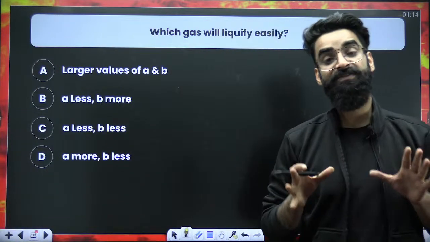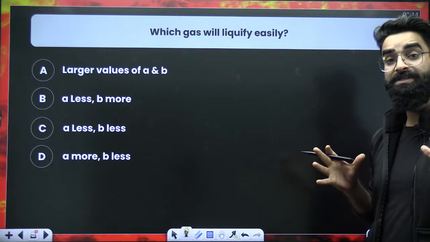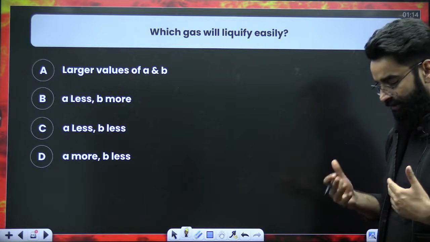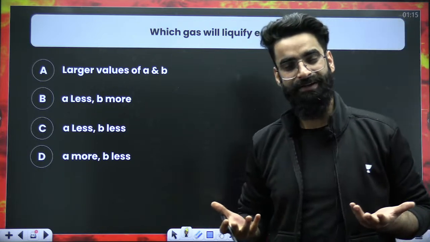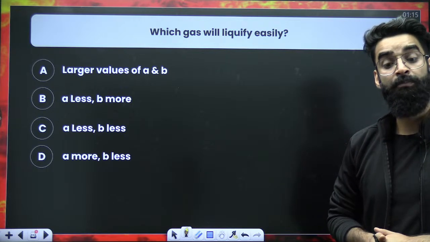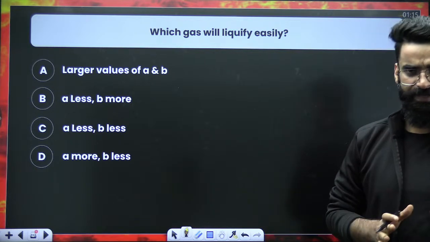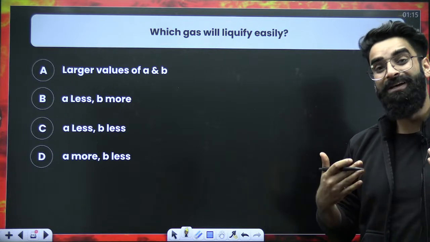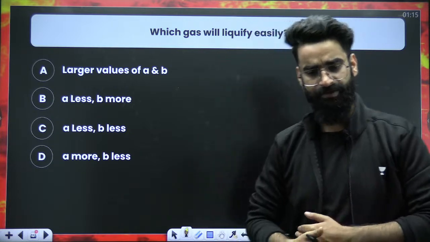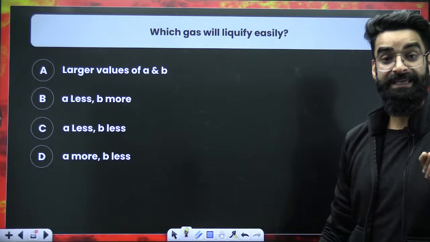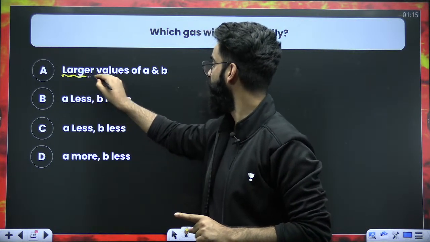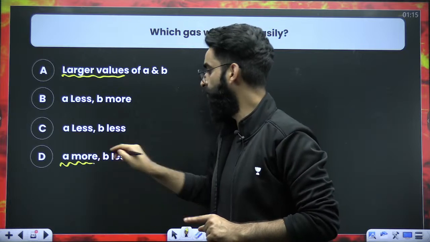First of all, that gas will be liquefied easily whose molecules have got tendency to come closer, right? And which is that gas whose molecules have got tendency to come closer? That is the gas which has got more value of A, right? More the value of A, more the force of attraction, more the tendency of the molecules to come closer, easily the gas can be liquefied, right? So which gas can be easily liquefied? The one which will have more value of A.